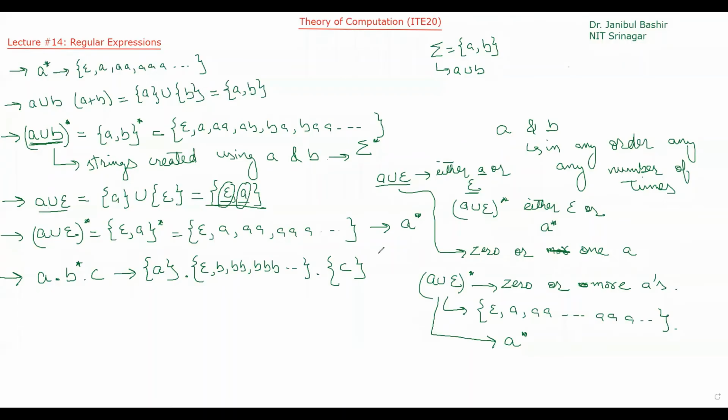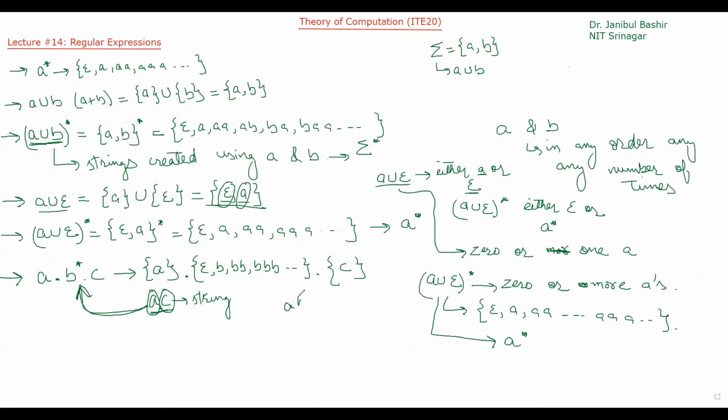So let me write some examples. For example, A C. Let's say this is a string. Is this string represented by this regular expression? It means the first should be A, then we should have 0 or more B's, then at the end we should have C. So you can see here, first is A, then we have 0 B's, then we have C. So we can say this string is represented by this regular expression.